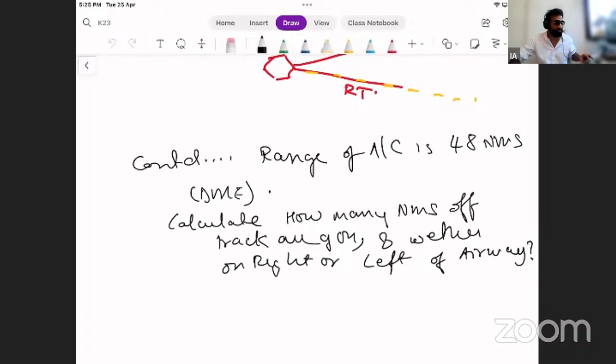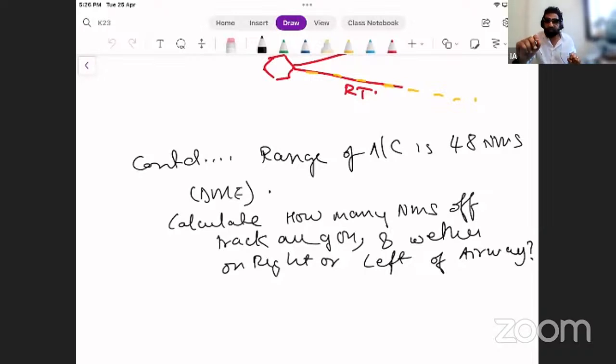Yes, Prerit. Sir, 10 nautical miles. Yes, 10 nautical miles. Yes, Muskan. Sir, 10 nautical miles. Very good. 10 or 10 nautical miles, as you say it in RT. So on either side of the airway center line, you get a width of 5 nautical miles.